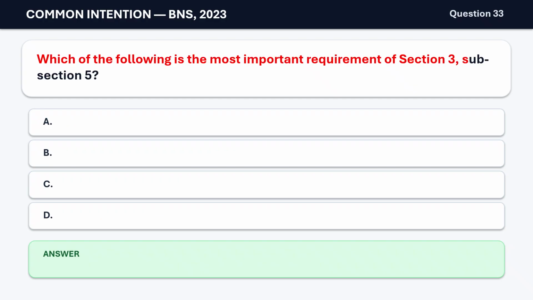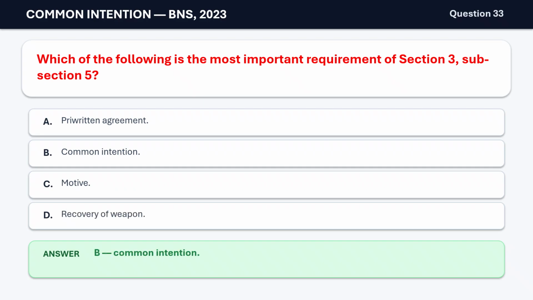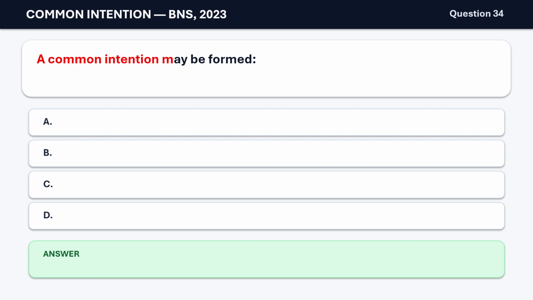Question 33. Which of the following is the most important requirement of Section 3(5)? A. Prior written agreement. B. Common intention. C. Motive. D. Recovery of weapon. The correct answer is B. Common intention.